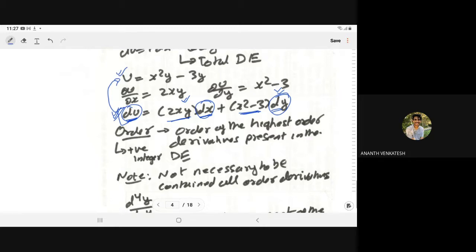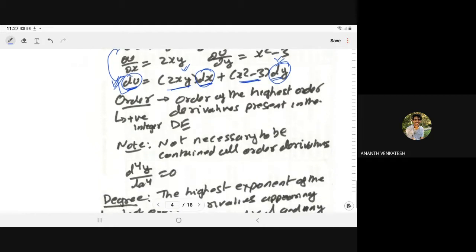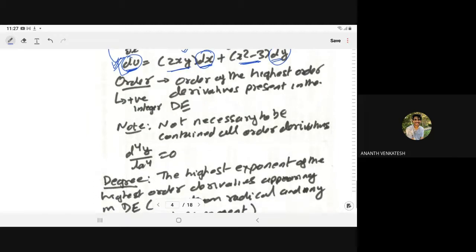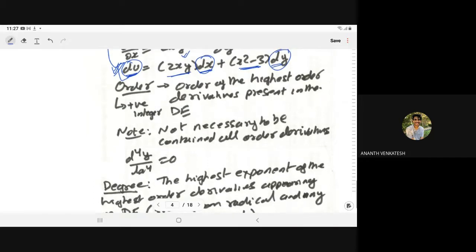Then after that we have two important definitions, order and degree. Order of the differential equation is defined as the order of the highest order derivative present in the differential equation, and it is always a positive integer.